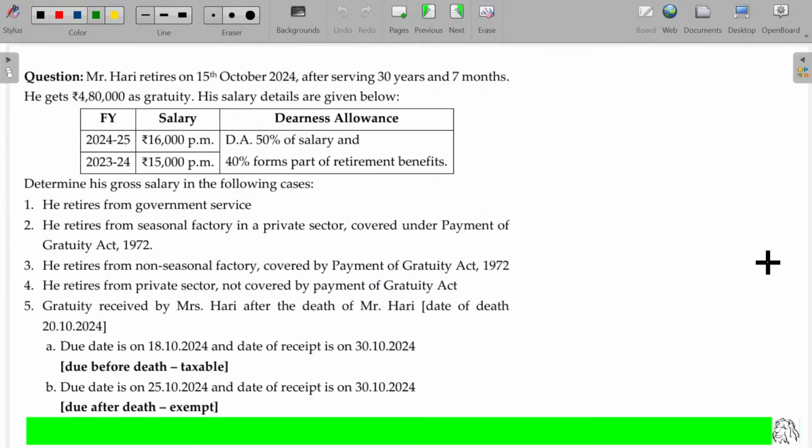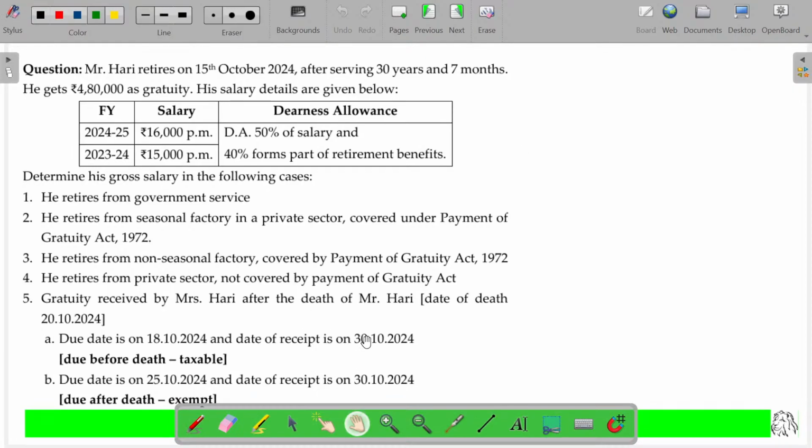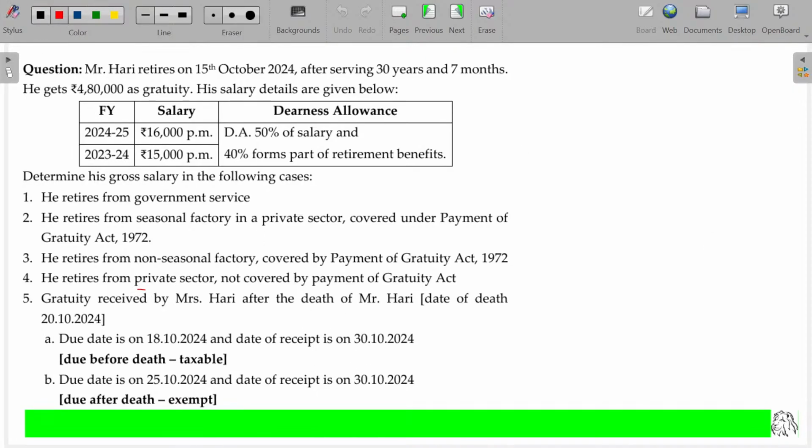Now, what happens? Fourth one. He retires from private sector where Payment of Gratuity Act is not covered. Gratuity received, non-government. The amount received being 4,80,000. Minus whichever is the least is exempt.